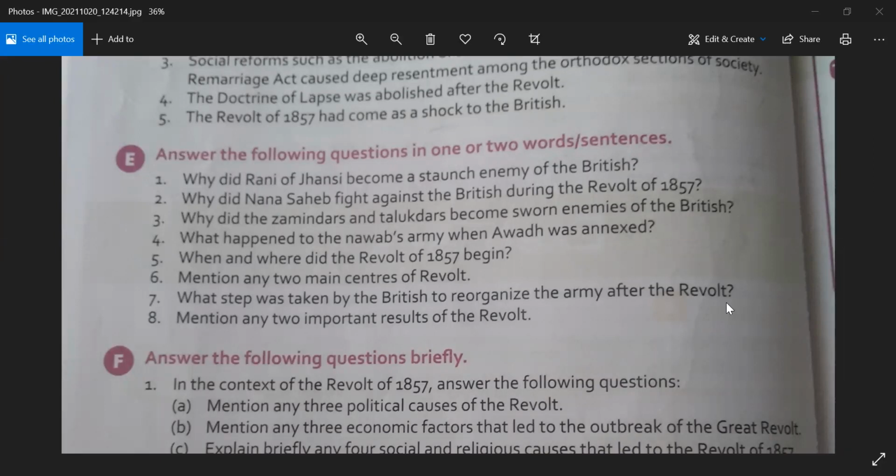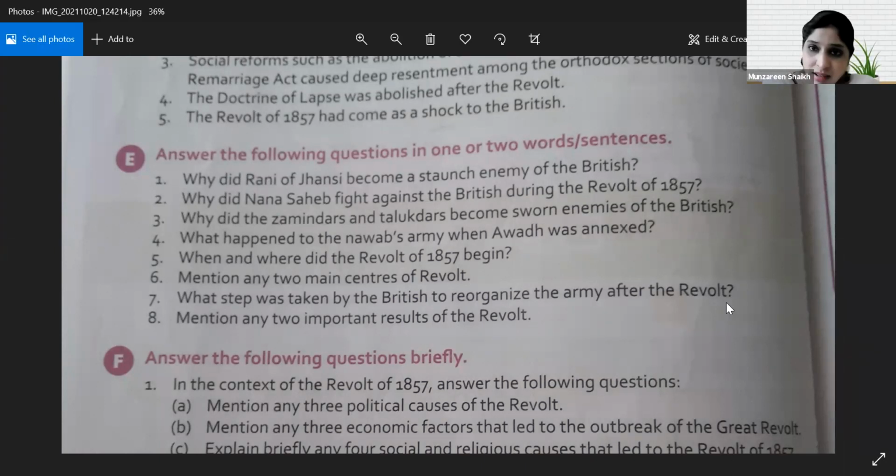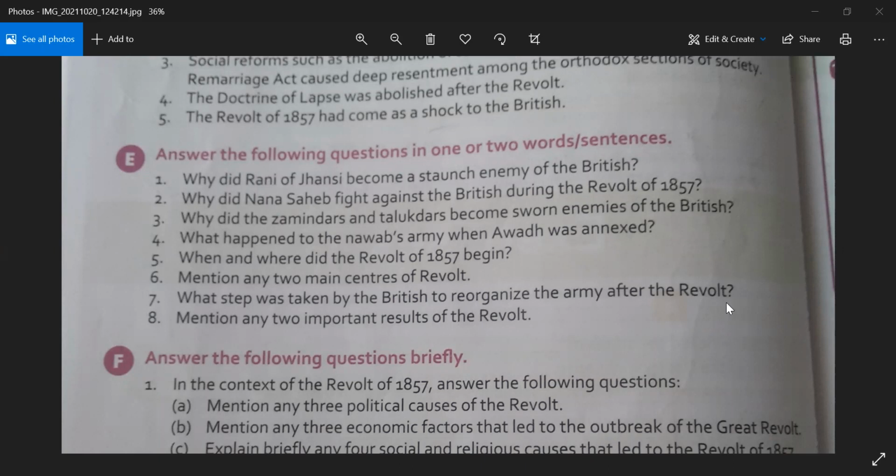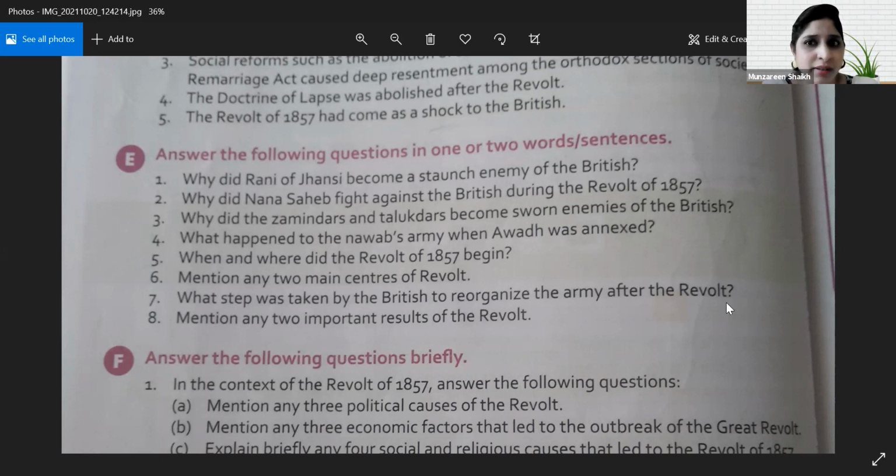The number of British soldiers were increased and the artillery placed exclusively under their control, ma'am, Britishers' control. Okay, okay. I hope he was audible to the others.